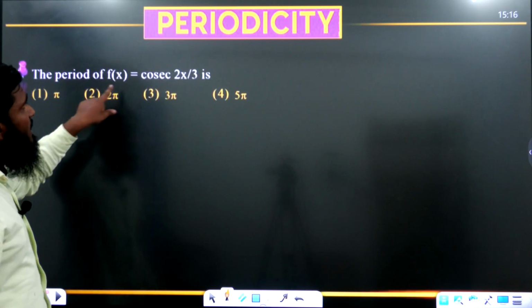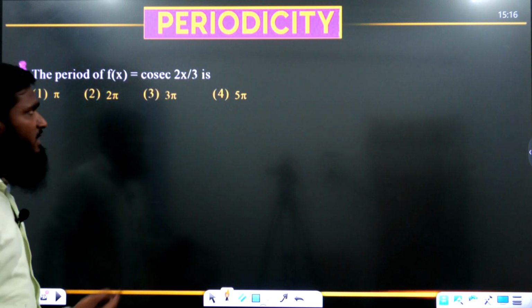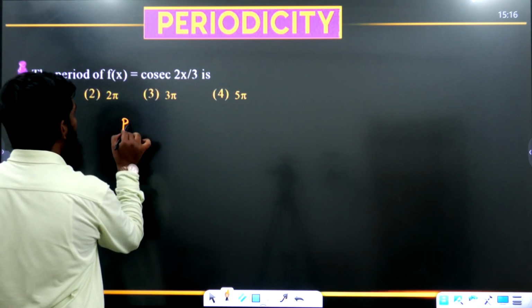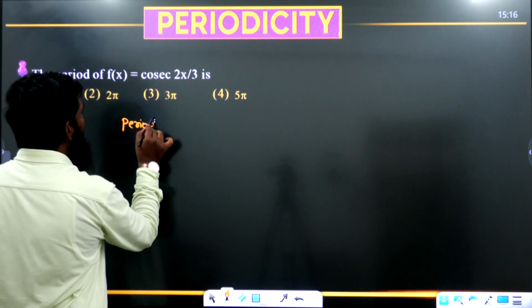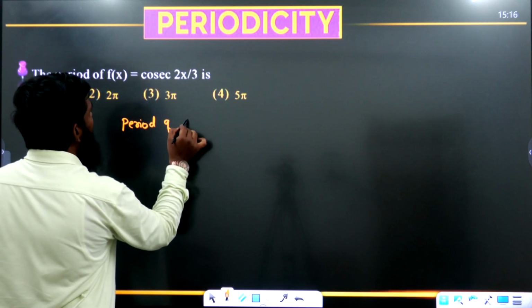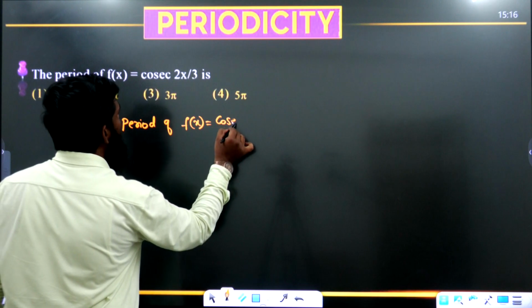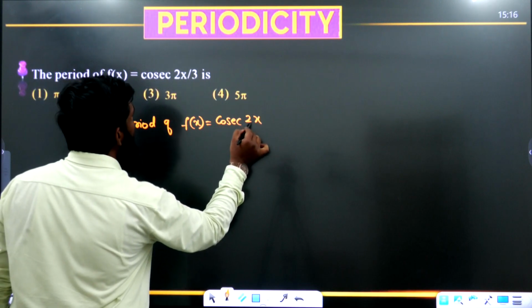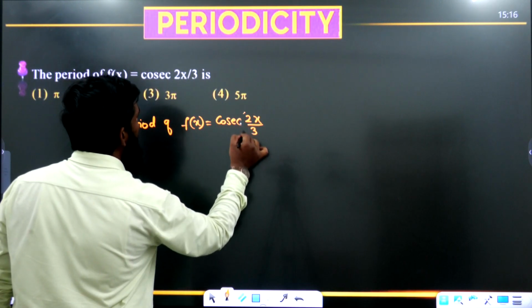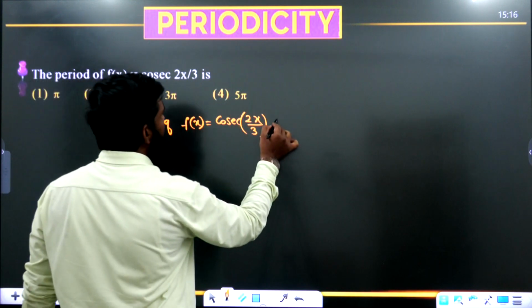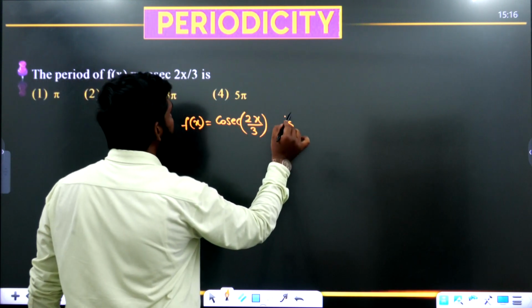Next part, the period of f of x is equal to cosecant 2x by 3 we are having. Now in this part also, let us write clearly: period of f of x is equal to cosecant 2x by 3 we have taken.